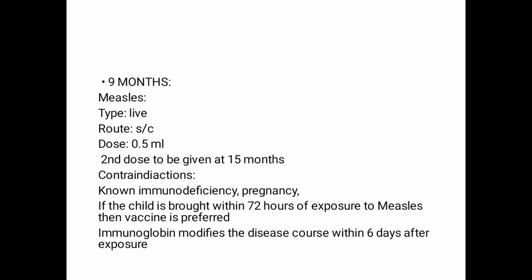At 9 months, we will be giving the measles vaccine, which is a live vaccine, and this is one of those vaccines that is given sub-Q. The dose is 0.5 ml, and the second dose will be given at 15 months. Sometimes mumps and rubella is also given with measles, but that's not included in the EPI program. In the EPI program, we give the measles.